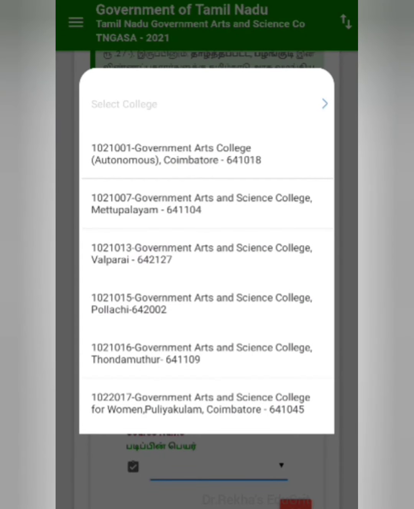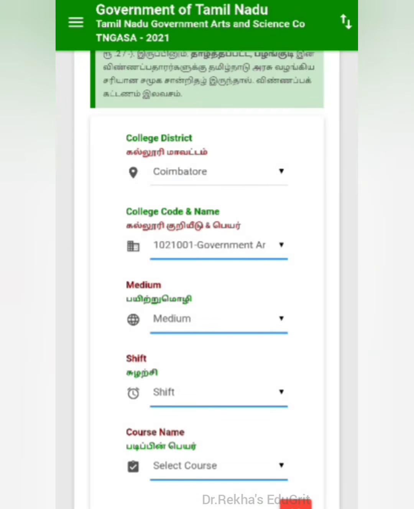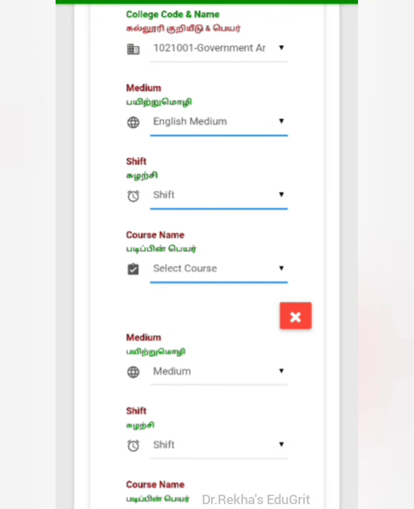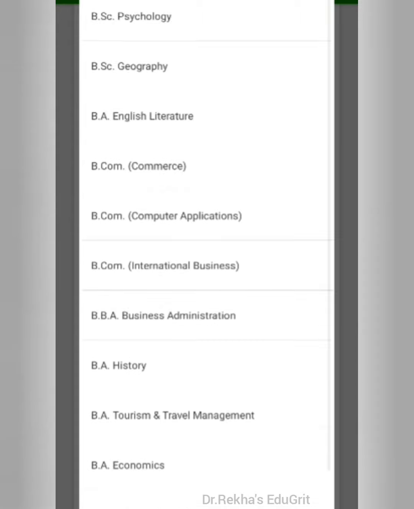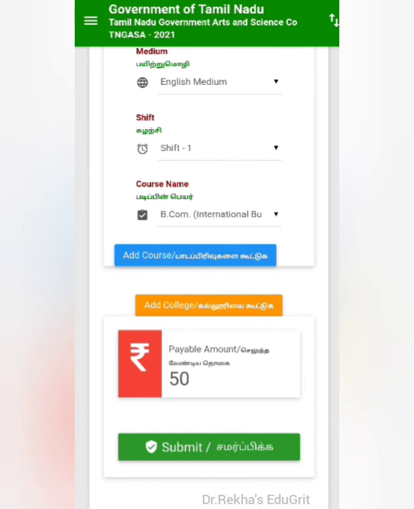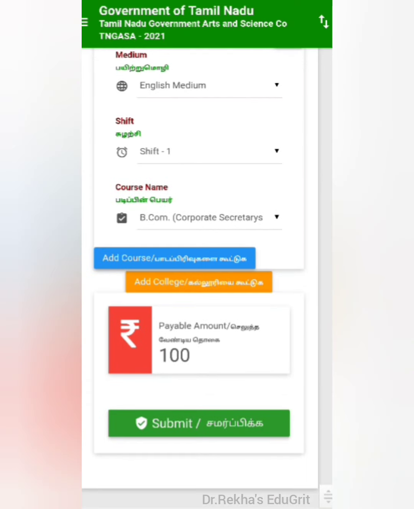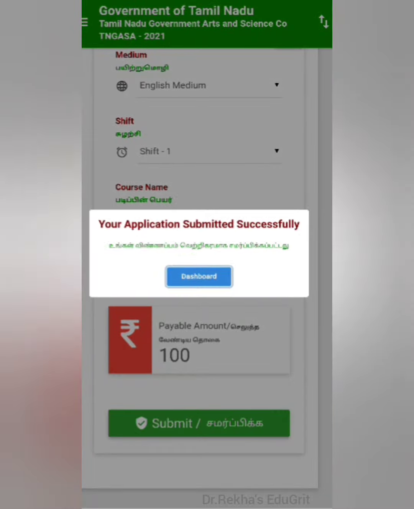First, you have to select the college district, and then you can select the colleges. All government arts and science colleges in Tamil Nadu will be visible in the list. From there, you can select the colleges where you want to study. Then you can select courses. One or more courses can be selected. The total amount will be visible. For SC and ST it's ₹2 and for other candidates it's ₹50. And when you choose two or more colleges, the amount will be doubled. Then you can click the submit button.